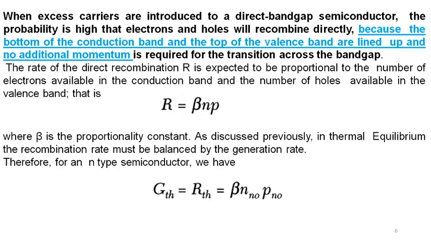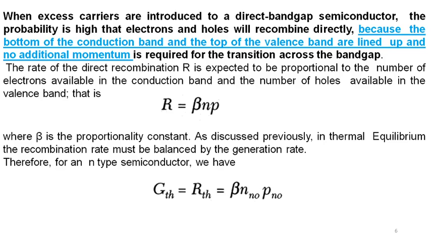Our topic is excess carrier recombination and generation. When excess carriers are introduced in a direct band gap semiconductor, the probability is high that electrons and holes recombine directly. In the previous figure, we showed the bottom of the conduction band and the top of the valence band are lined up, and no additional momentum is required for transition across the band gap, which is not the case in an indirect band gap semiconductor. So the rate of direct recombination R is equal to beta NP, where N is the number of electrons, P is the number of holes, and beta is the proportionality constant.